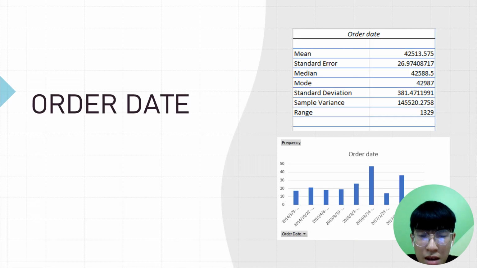For order date, the average mean would be 43513.58 and the median is 42588.50. The mode would be 42987. The group of order dates from 2016 August 16 to 2017 January 28 has the largest number, which is 47.